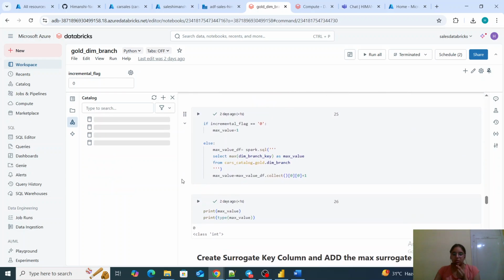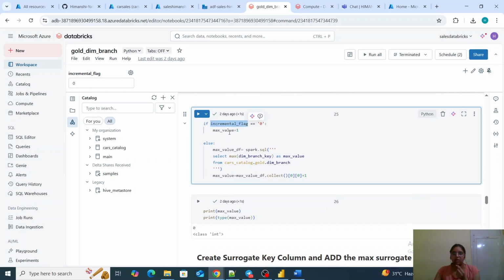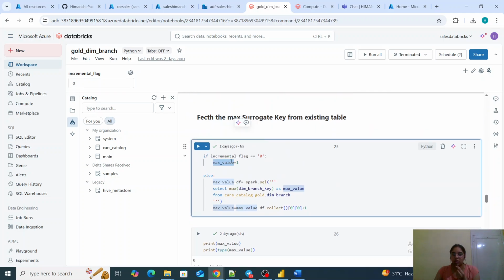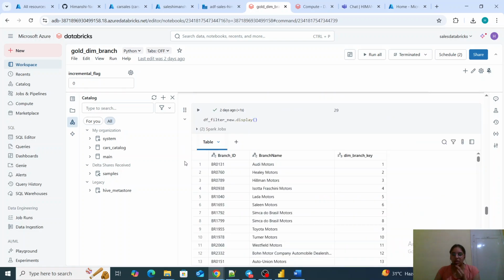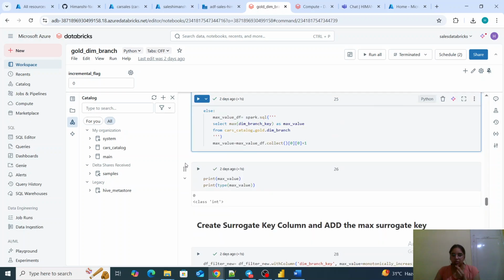So there is a code for developing the surrogate key as well. It will fetch whether it is an incremental load or historical load. If it is a historical load, at that time the max value will be considered as 1. This max value will be used to give this dimension the surrogate keys. The surrogate key will start from 1 and be monotonically increasing, given to every single record. So this is for the first time load.